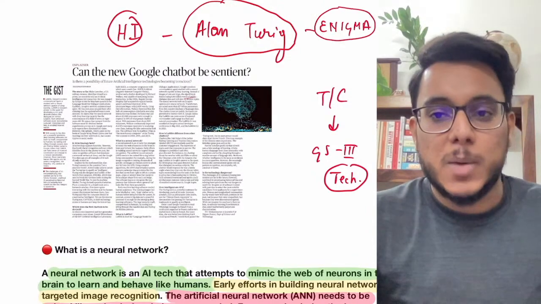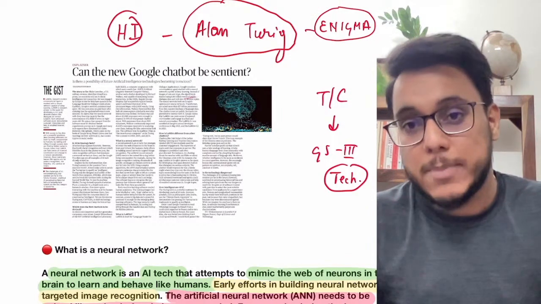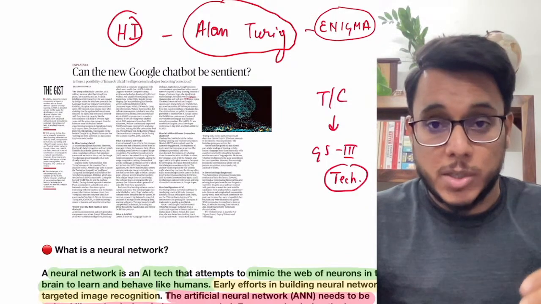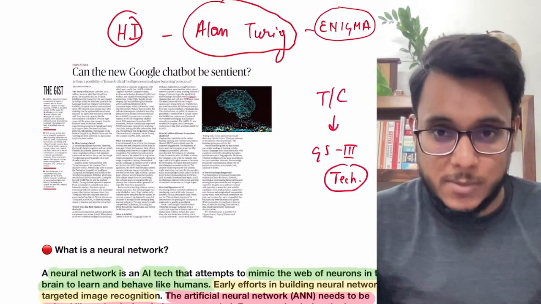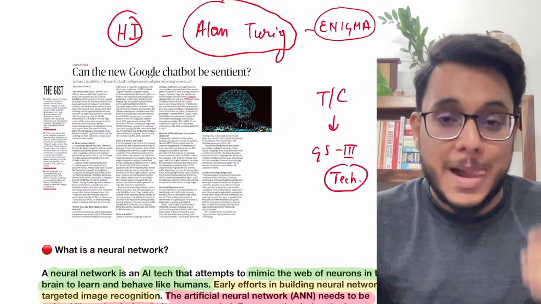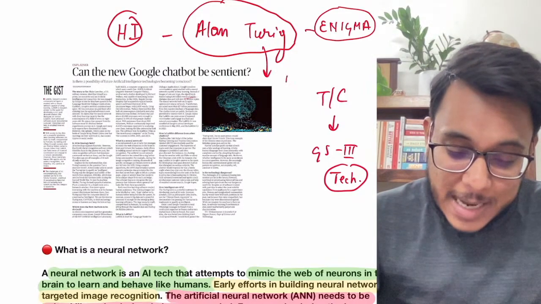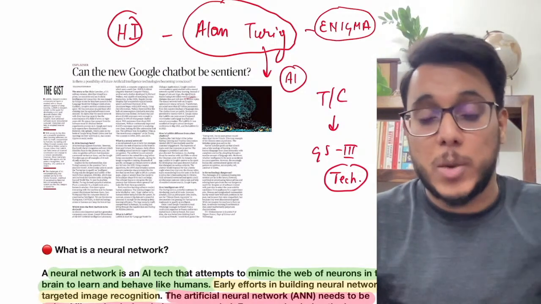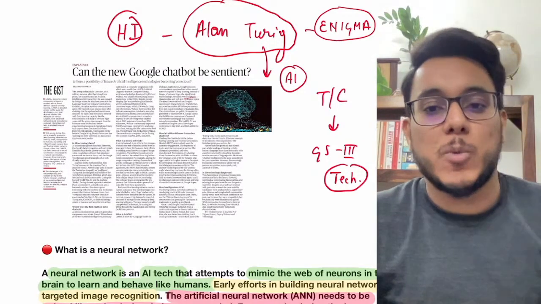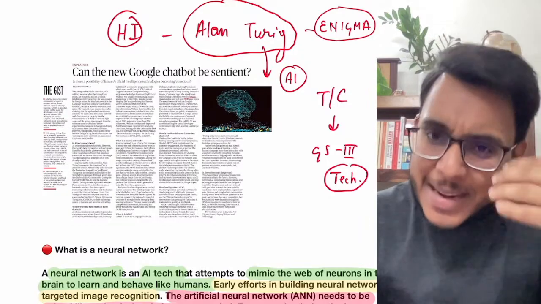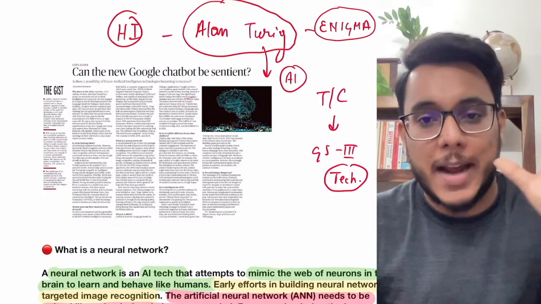Now what is Enigma? Enigma was a type of computer which was used to break the German codes during the time of World War II. Alan Turing envisaged that artificial intelligence could be a future which could mimic human intelligence. And now, guys, there are many artificial intelligence platforms.